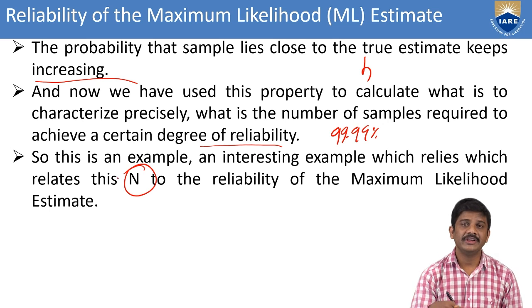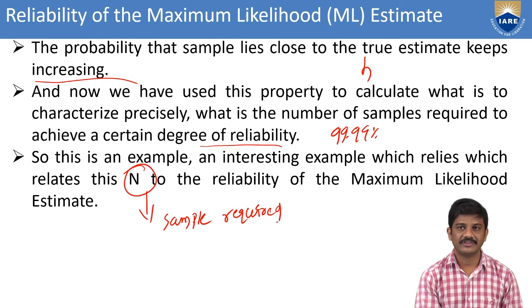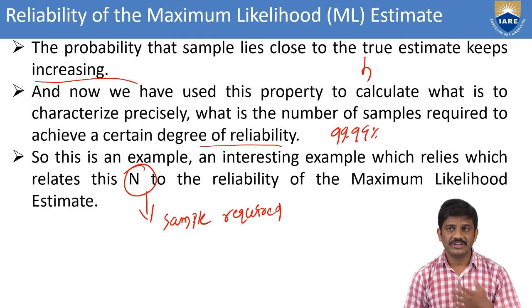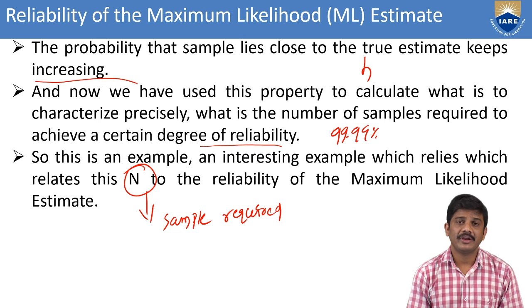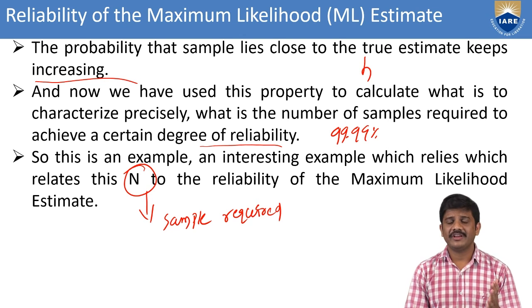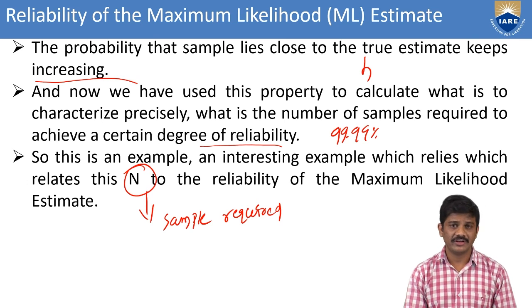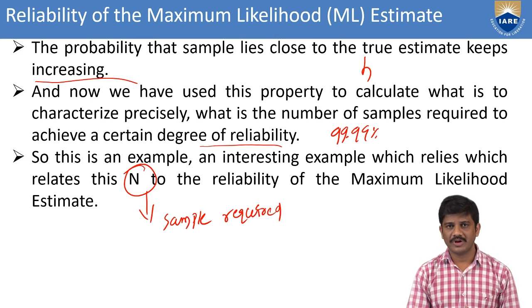Mainly in this one we are taking the capital N, the number of samples required, considering the reliability of the maximum likelihood estimation. Whenever you go for the observation model, there we have multiple nodes. For each technology, here we are considering a wireless sensor network, we have one-node observation and also multiple-node observation.